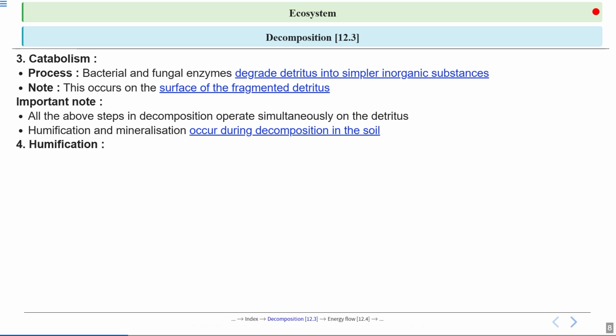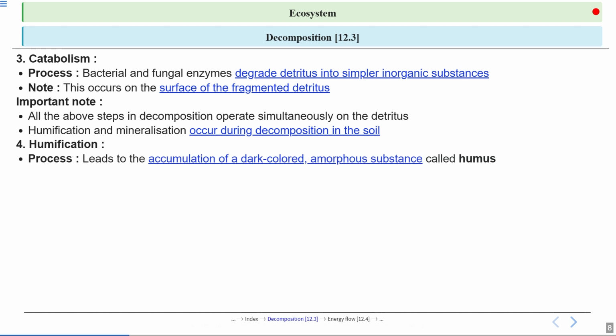Okay, so let's first talk about the step humidification. Now, this process leads to the buildup of humus, which is a dark colored shapeless substance. Okay, so here in humidification, there is accumulation of dark colored amorphous substance called humus. Now let's talk about the properties of humus. Humus is special because it has several important characteristics that make it valuable for soil health.